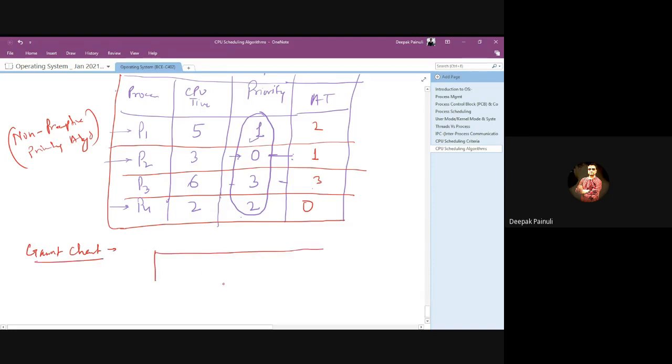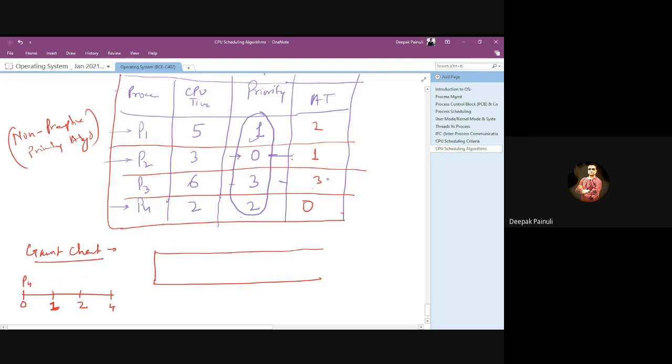If you want to avoid mistakes, first create a time domain diagram in rough, so that you remember which process comes first and which comes after. At time t0, only P4 was in the system.